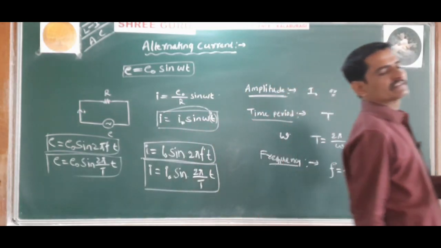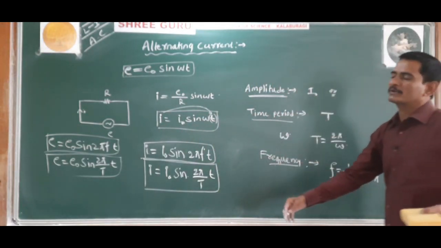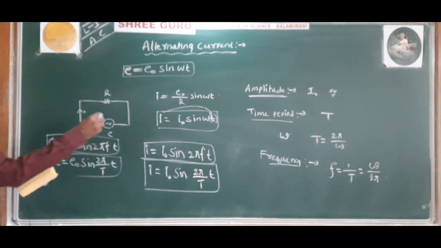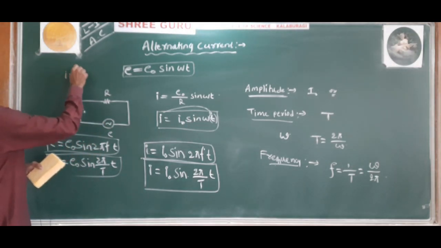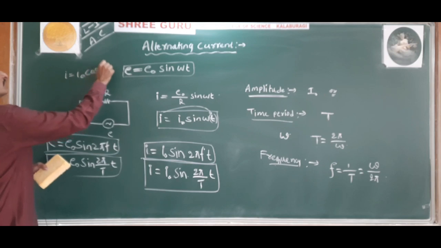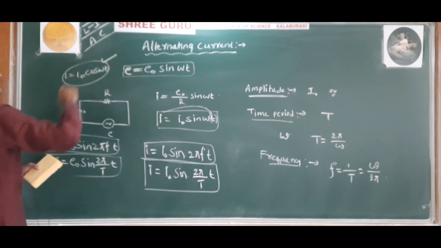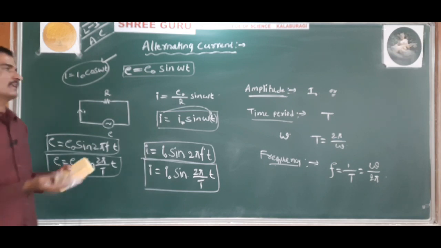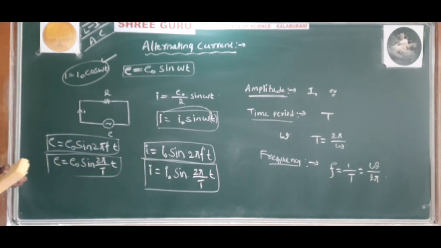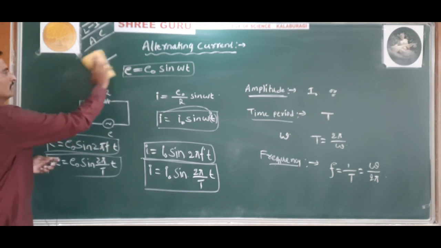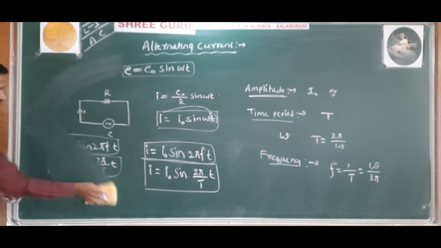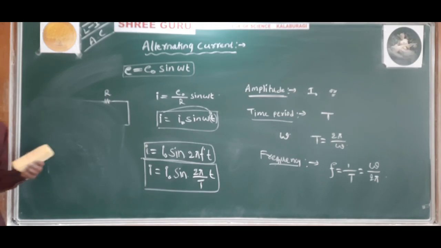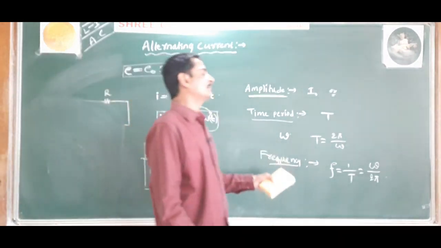Alternating current can also be written in terms of the cos function, that is, I is equal to I naught cos omega t is also possible. And E is equal to E naught cos omega t for alternating EMF. Understood? It's not sinusoidal. Okay.